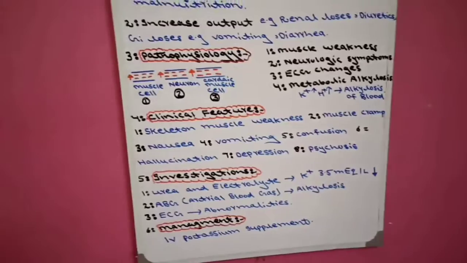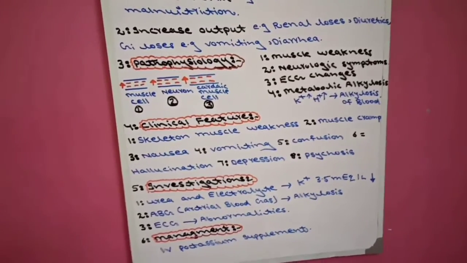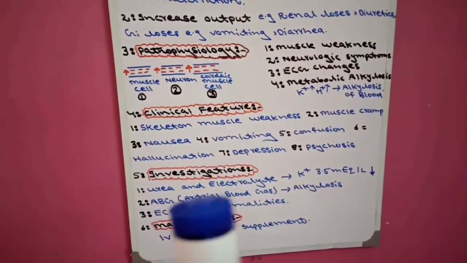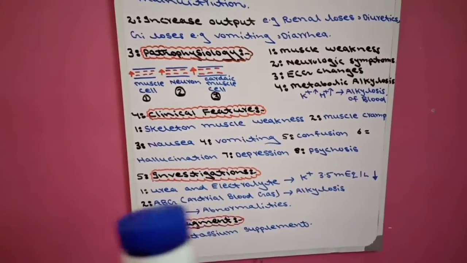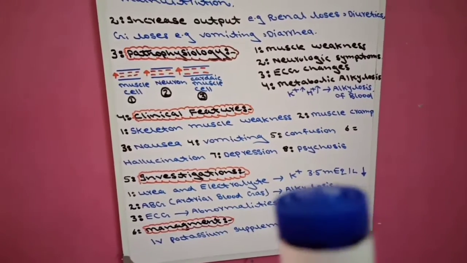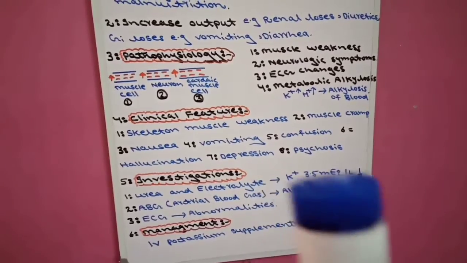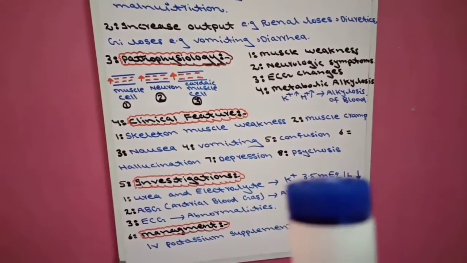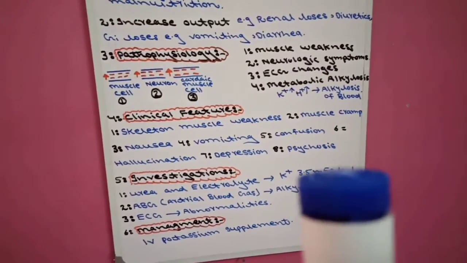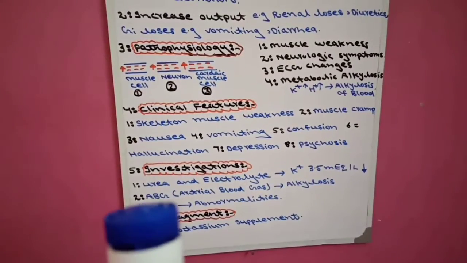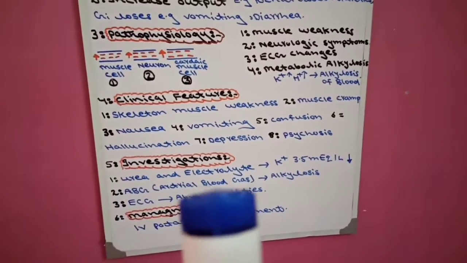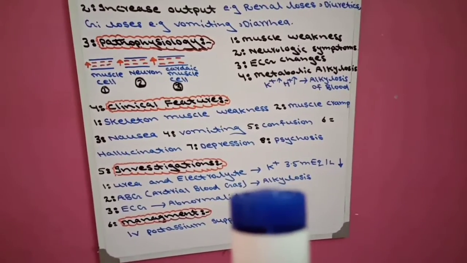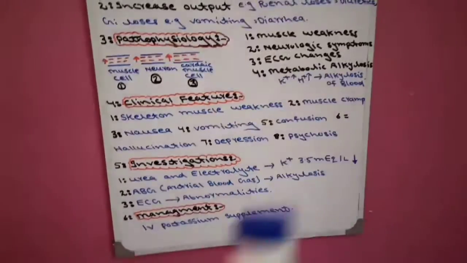Now come to the investigation. We basically do 3 types of investigation for hypokalemia. Number one, urea and electrolytes. When we do urea and electrolytes of the patient, the potassium concentration of the patient's serum level will be low, below 3.5 milliequivalent per liter. Second investigation is ABG, arterial blood gas, which shows alkalosis. Why? Because of loss of hydrogen ion with potassium ion.